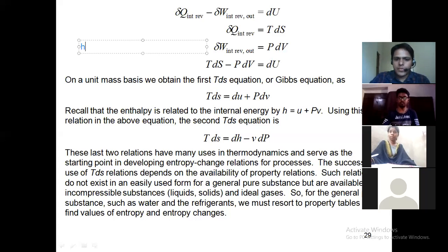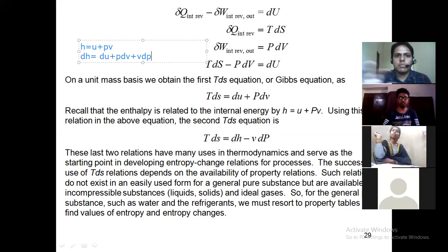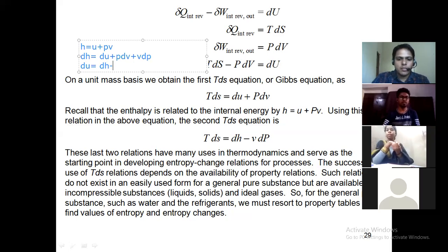Since PV is the product, we differentiate the first multiplied by the second, plus V into dP. So we can replace this dU as dH minus PdV minus VdP.